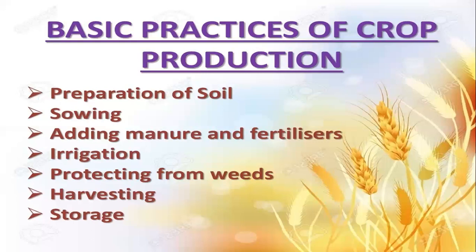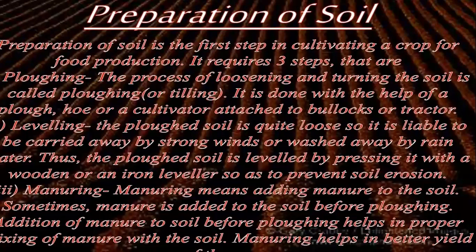So in this whole chapter, we are going to study these steps in detail. So let's start with the first: what do you mean by preparation of soil? Preparation of soil is the first step. Mainly 3 steps are there. First is plowing, leveling, and manuring. Plowing or tilling means to loosen the soil.